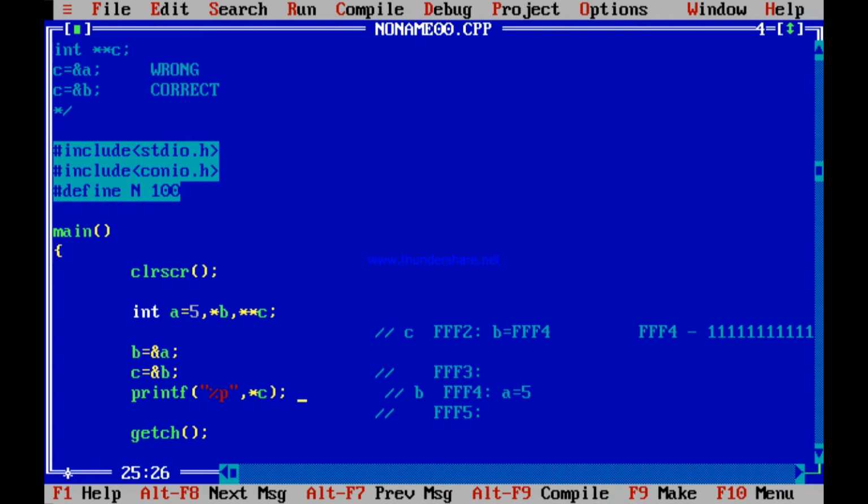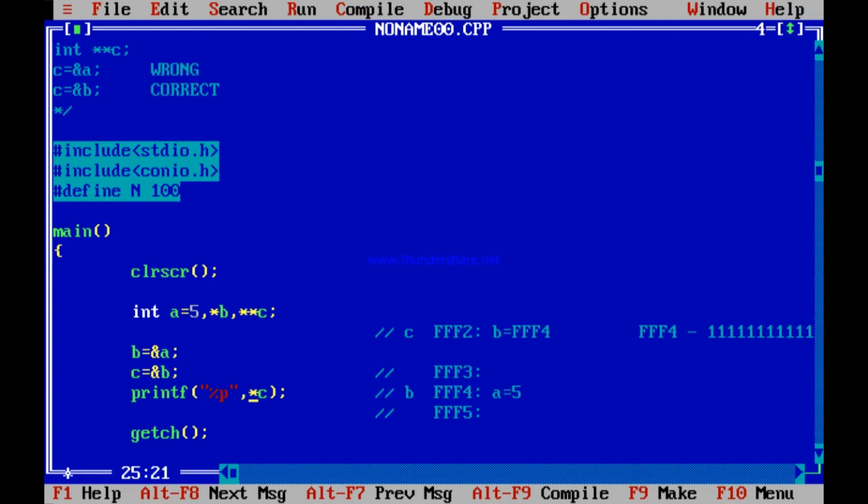Now I go to the content of *C, the content of C. That is the content of FFF2. It should print B. But B is an address. So even the content of C is an address. Should you print it by %d? No, you should print it as %p. New thing you are seeing.